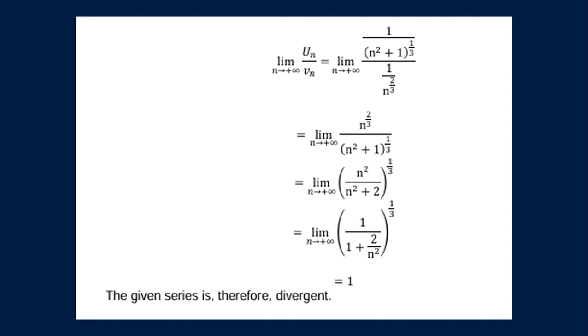Then simplify to the limit of the quantity of n squared all over n squared plus 1 raised to 1/3 as n approaches positive infinity. Since there are two of them here, we can simplify the n squared in the numerator and the n squared in the denominator. So we will now have the limit of the quantity of 1 all over 1 plus 1 over n squared raised to 1/3 as n approaches positive infinity. So applying the limit, we will get 1. So the given series is therefore divergent.